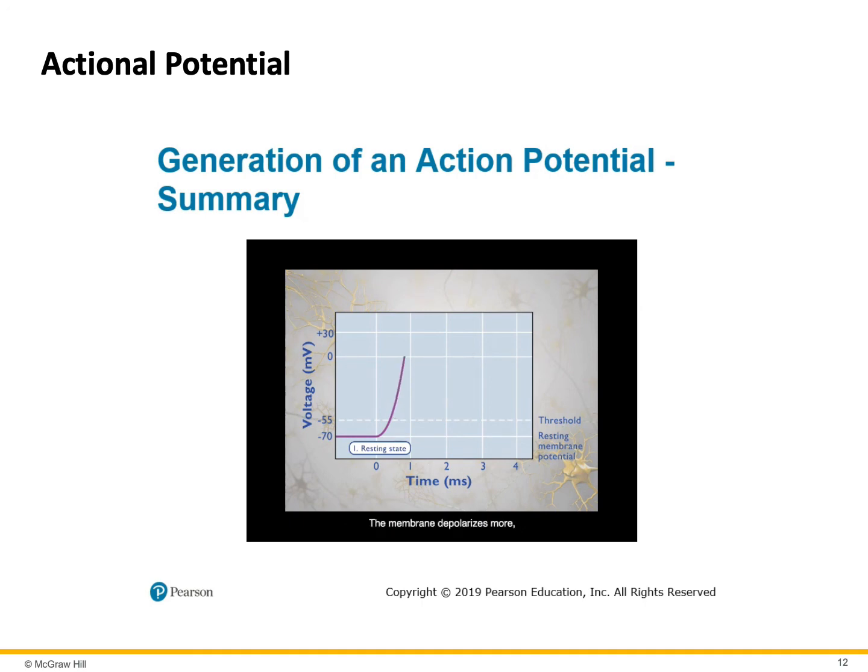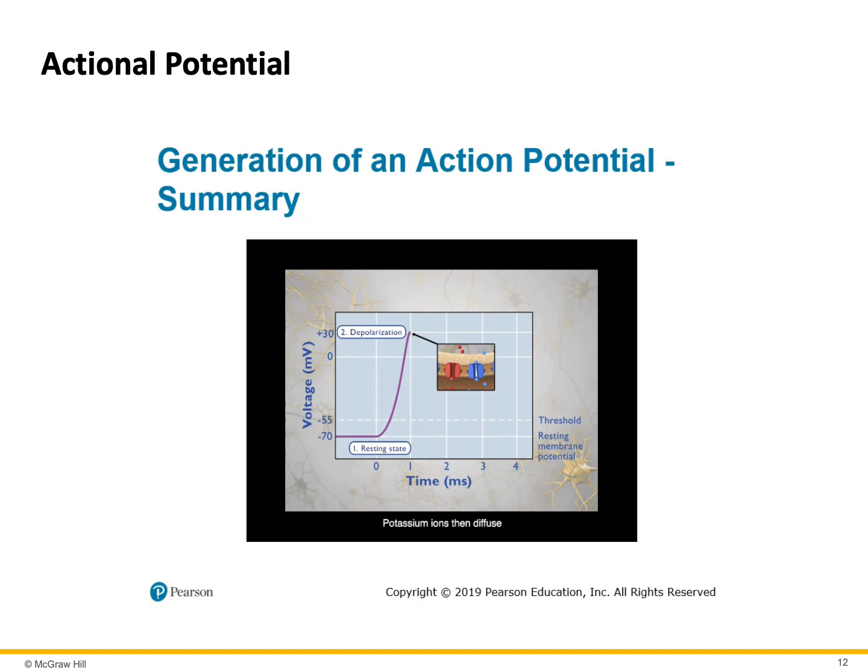The membrane depolarizes more, and a positive feedback loop is initiated that opens all voltage-gated sodium ion channels in the initial segment. During depolarization, the membrane potential surges to plus 30 millivolts. And it is during this phase that voltage-gated potassium channels begin to open. At the end of the depolarization phase, voltage-gated sodium ion channels inactivate, as more voltage-gated potassium channels open.